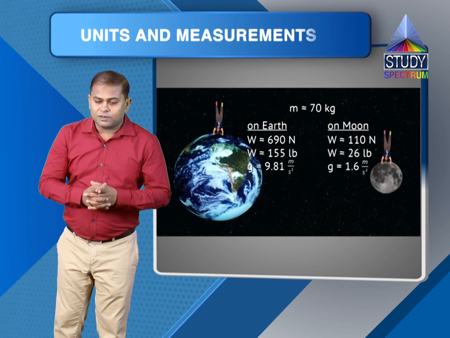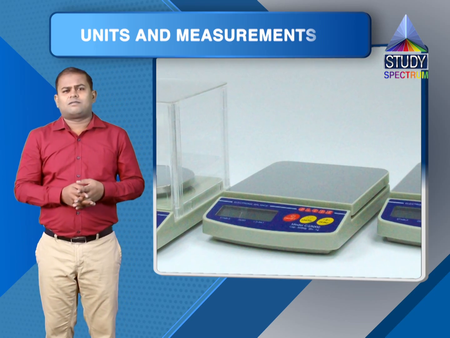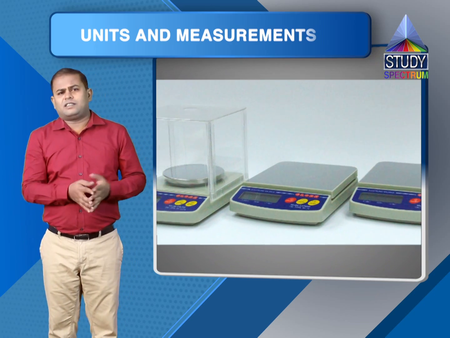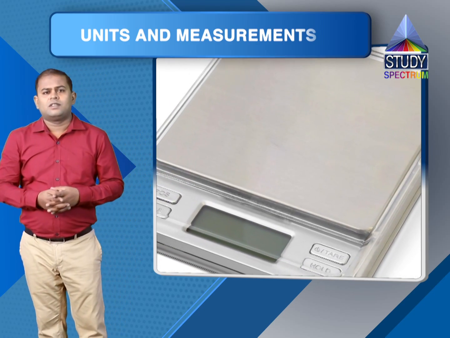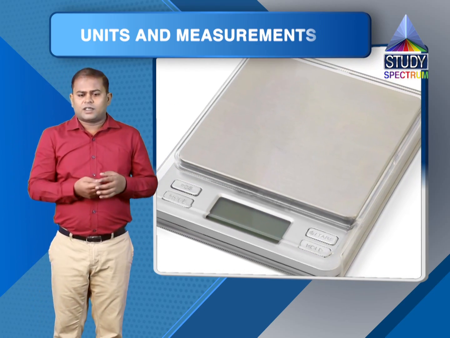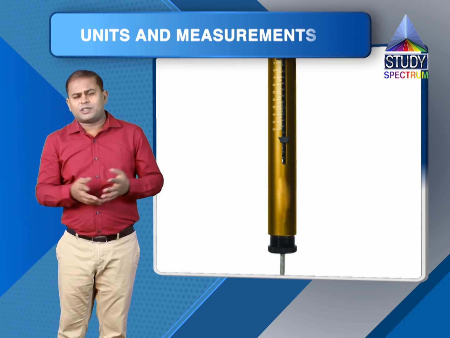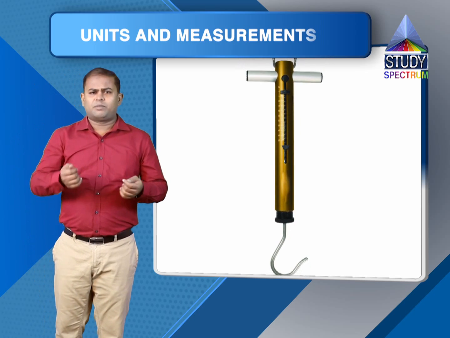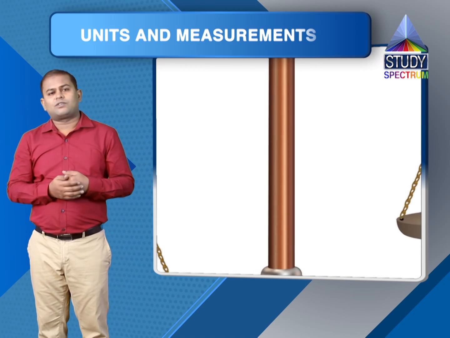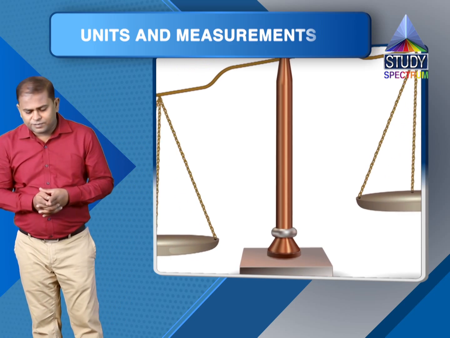Now, measuring the mass of common objects is very easy. We can use a beam balance, or there are other weighing machines based on a spring, Hooke's law, or other principles. We can use those weighing machines or a simple beam balance to measure the mass of common objects, right? And that can be done directly.